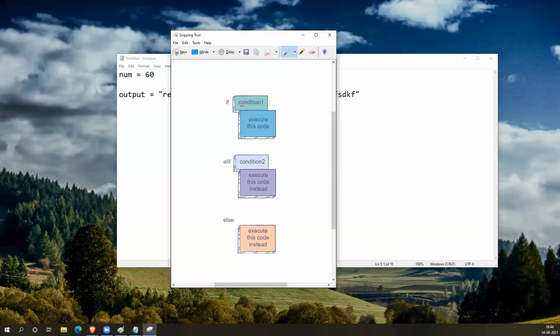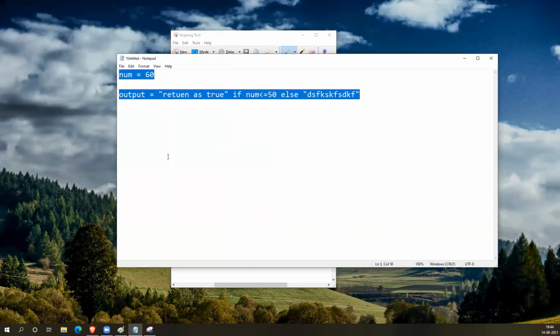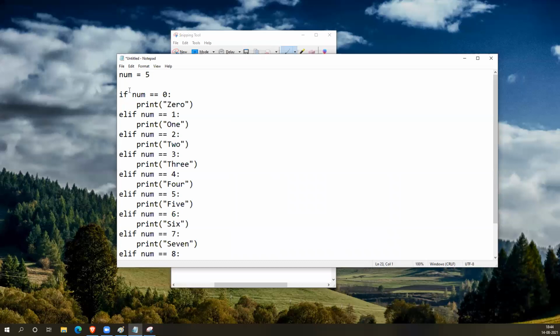Understood? So it will check condition 1 first. If it is true, it will execute. If it is false, then it will check condition 2. If condition 2 is true, this will execute. If condition 2 is also false, then it will go to else. So like this, you can write any number of elif statements in the middle. Understood? The example of multiple elif statements is this one. If number is 0, it will print the first condition. If it is false, the second condition, third condition, fourth condition, and so on.